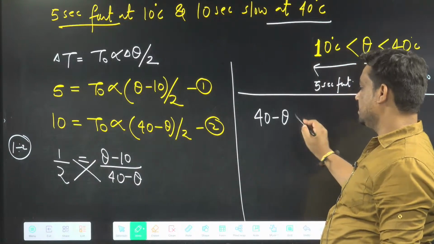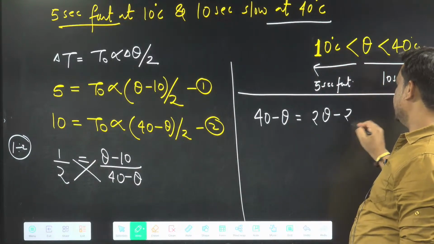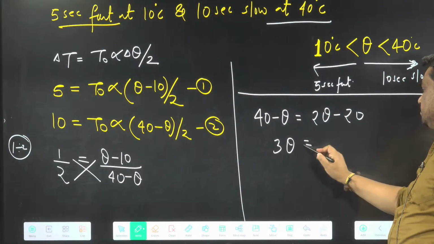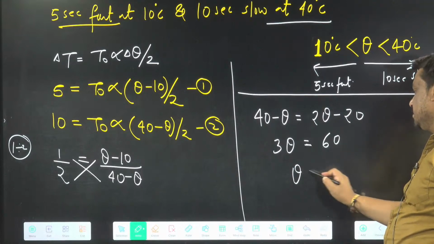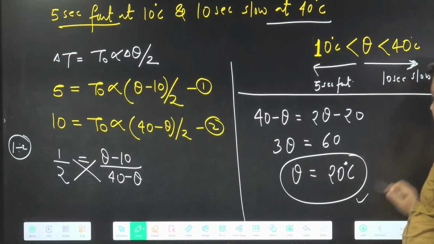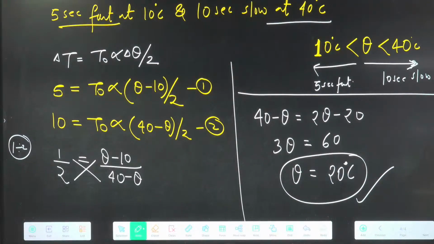40 minus theta equals 2 theta minus 20. Theta coming this side, so 3 theta equals 40 plus 20, which is 60, so theta will be equal to 20 degrees Celsius. So this is the temperature at which it is giving the correct time. Yes, clear?